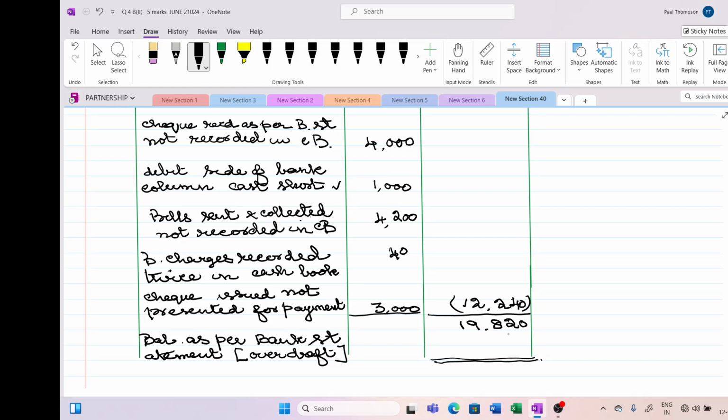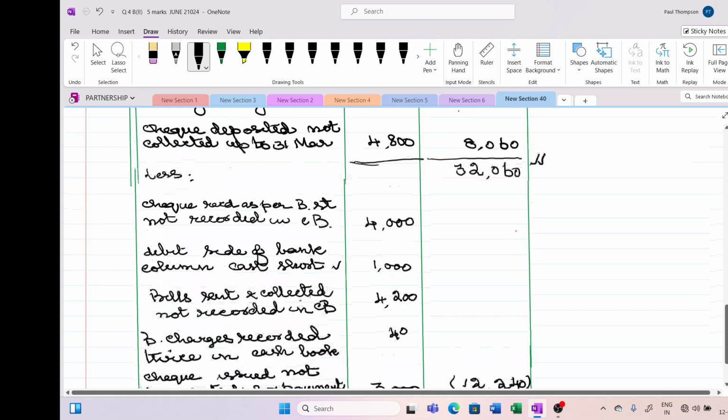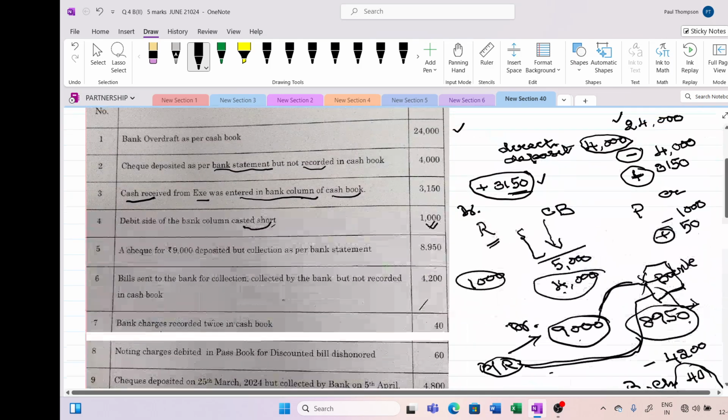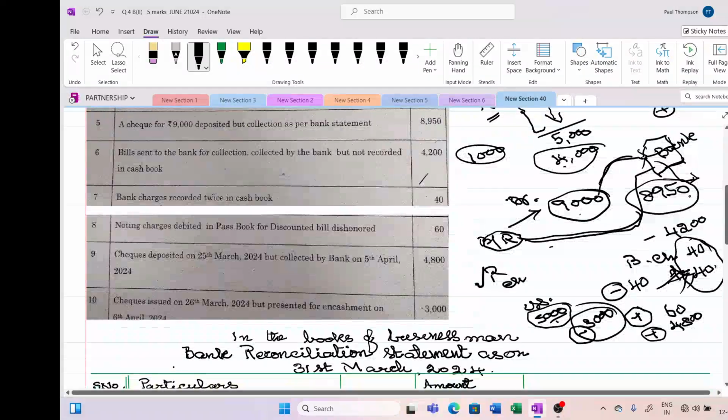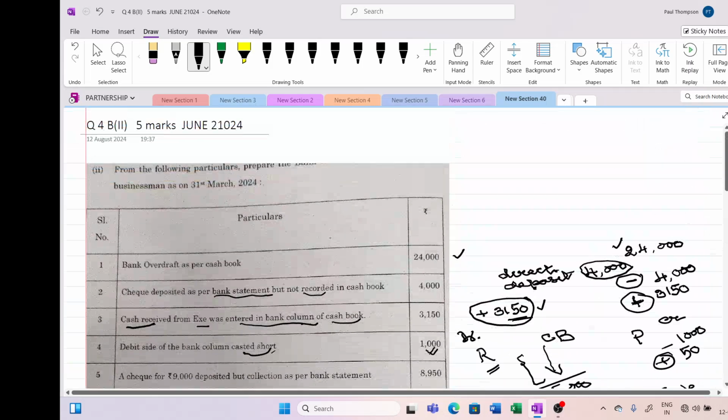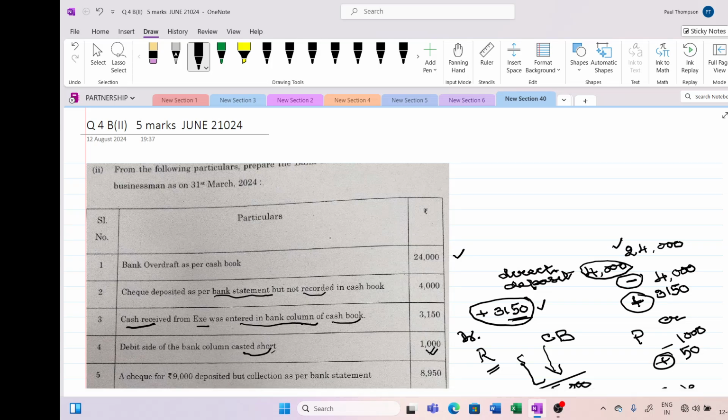Here you will be having one confusion. What is that? This bank reconciliation sum is asked to prepare as on 31st March. You are required to prepare bank reconciliation as on 31st March 2024. Anytime at the closing, as I have already told in my earlier videos, any business has to prepare an adjusted cash book.